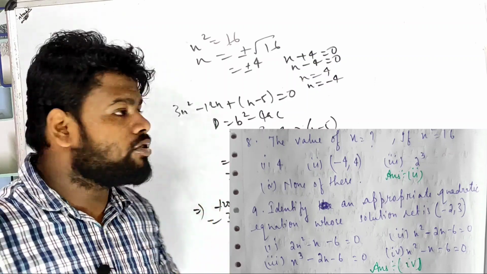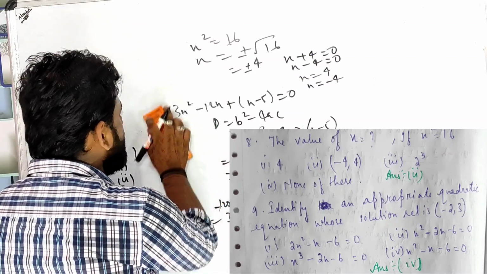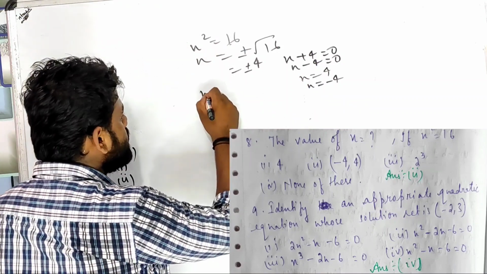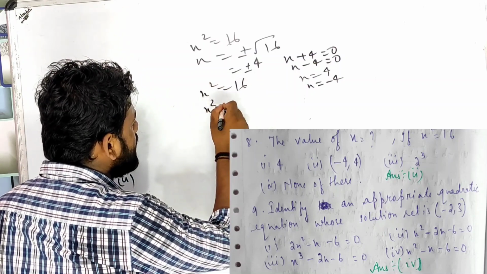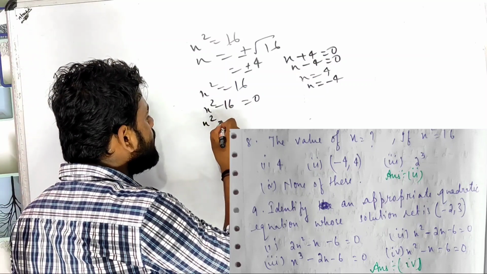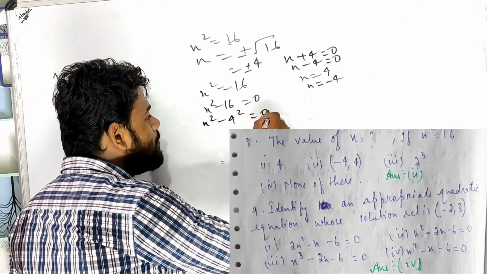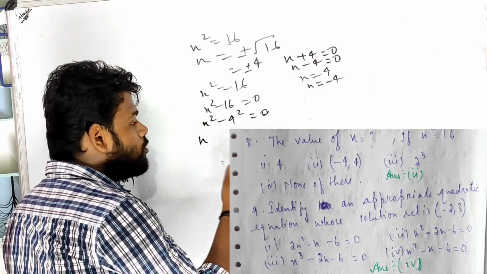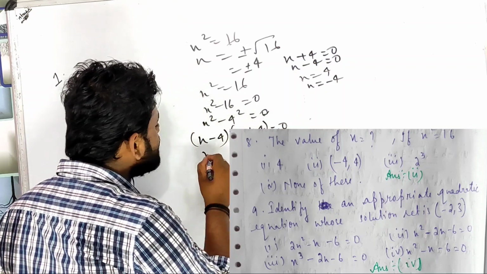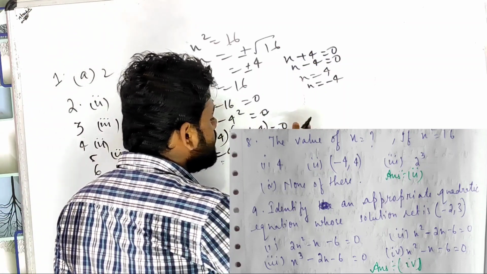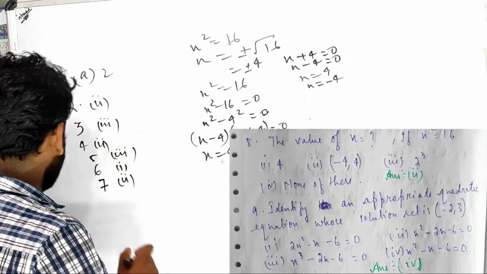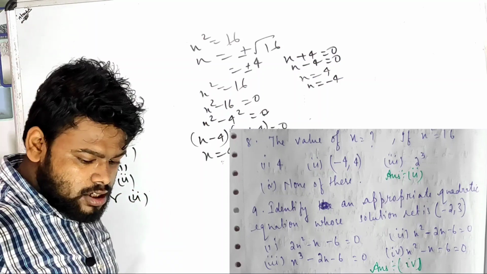If you want to do it another way, as given in ML Agarwal, you can see another way. How do we do it, children? Another way: x square equals 16 is given. Can I write x square minus 16 equals 0? Yes. Can I write x square minus 4 square equals 0? So x square minus b square is a plus b into a minus b. X minus 4 into x plus 4 equals 0. So x equals 4, x equals minus 4. That's it. The answer is option 2 for number 8. That's done.